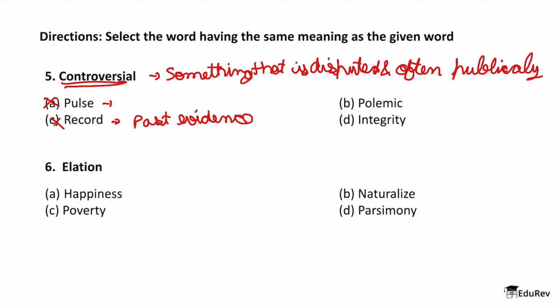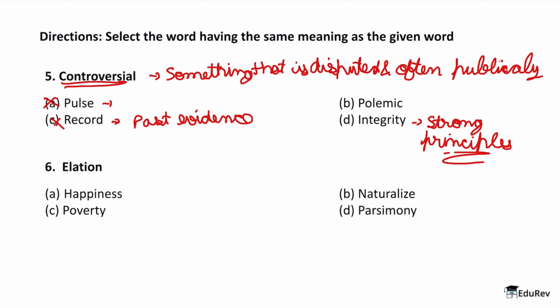And integrity as a word means being honest or someone who is of very strong and high principles. Okay, so strong principles in someone. So yes, strong principles. Great. Now you know that I crossed the option A because that was not right and I knew what the meaning of pulse was.